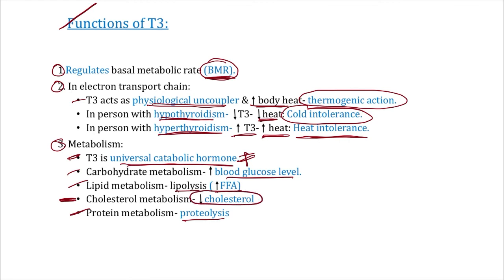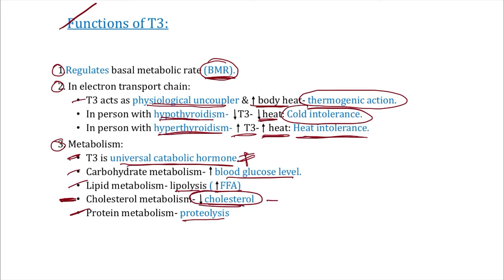Very important, sir. Our thyroid hormone T3 also regulates the cholesterol metabolism, and very important, it decreases the cholesterol. So from a pathological point of view, a patient with hypothyroidism has less T3, and the function of thyroid hormone in cholesterol metabolism is to decrease the cholesterol.